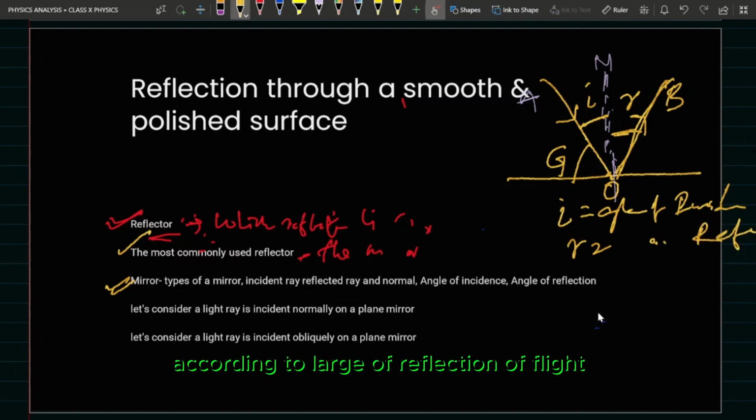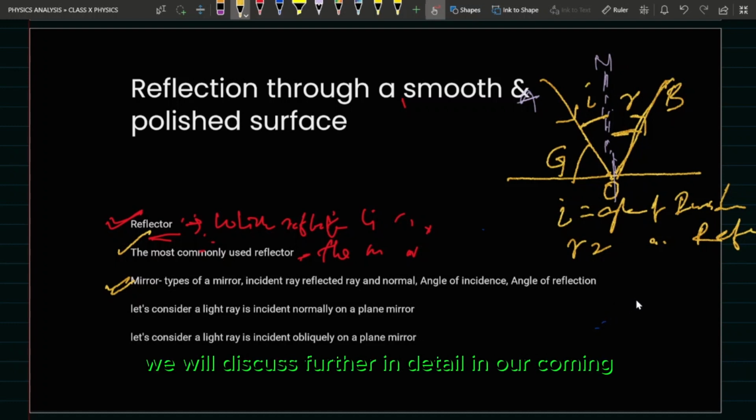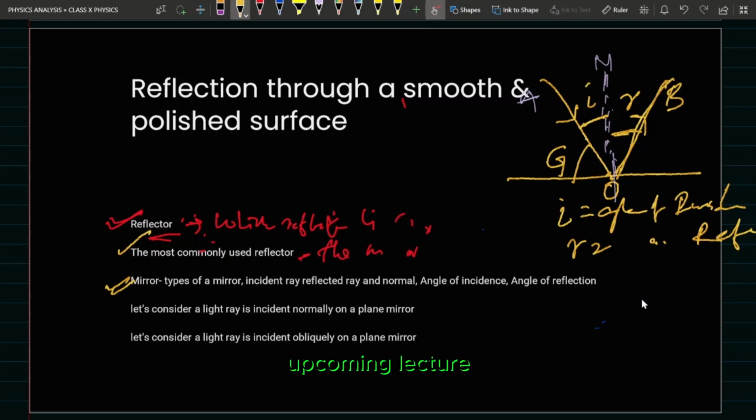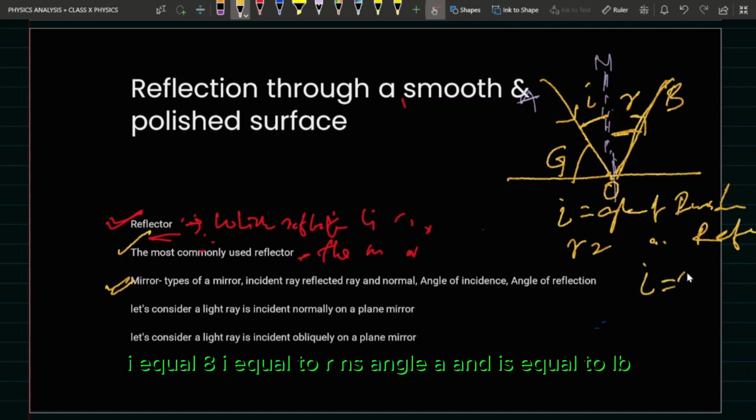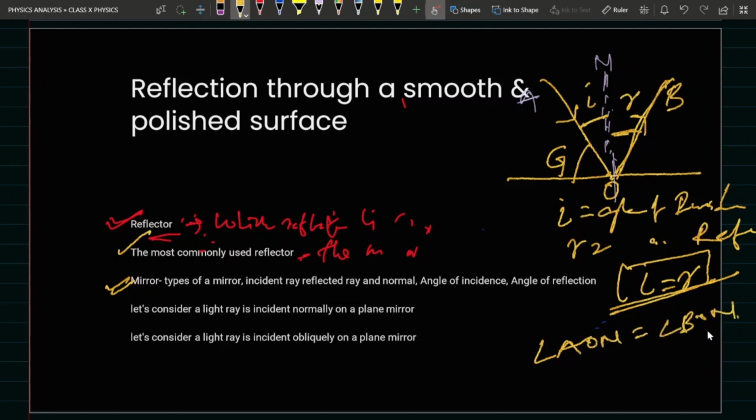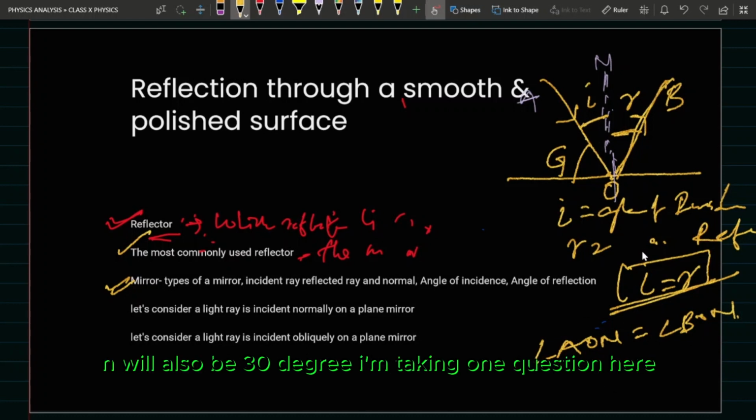According to the laws of reflection of light, as we have discussed, but later we will discuss in further detail in our upcoming lecture, I is equal to R, meaning angle AON is equal to angle BON. If AON is 30 degrees, then BON will also be 30 degrees.